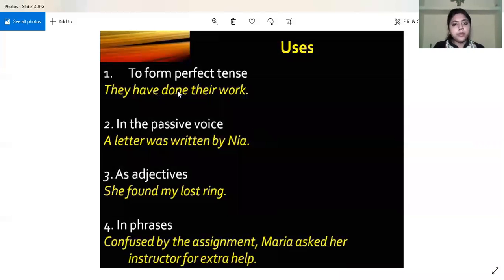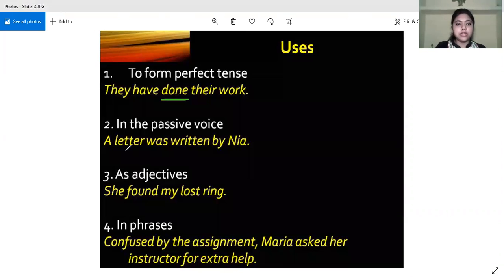It is used to form perfect tense, because the third form of the verb is used in perfect tense. If you remember, when we did tense, we learned this. For example, they have done their work. This is a perfect tense, have plus third form of verb. So done is the past participle over here. You are very much aware of the past participle, so it will be easy for you to understand.